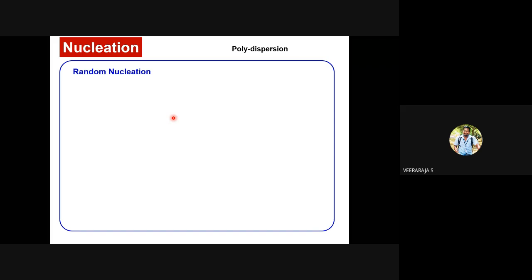By the time the second nuclei forms, the nuclei which is already formed has grown into something larger, like this. By the time the third nuclei is formed, the first nuclei formed has already grown into larger size. You see, this type of nucleation is known as random nucleation or heterogeneous nucleation.